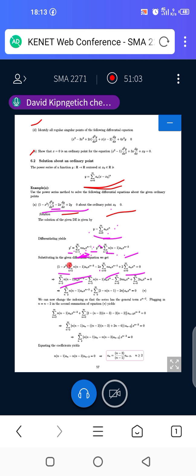We know that if you're multiplying x squared times x to power n minus 2, when multiplying functions with powers, you normally add the powers. So x to power 2 plus n minus 2, the powers will cancel each other. That is, you'll have 2 plus n minus 2. So it will be 2 minus 2, which is 0, and then you remain with power n, whatever you are seeing here.